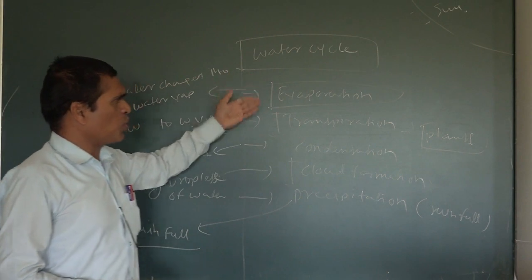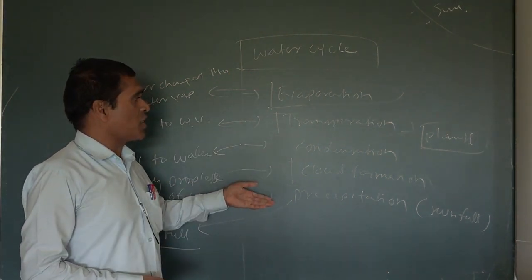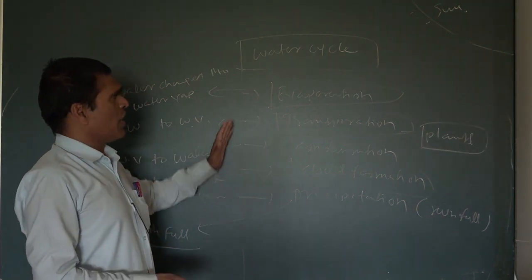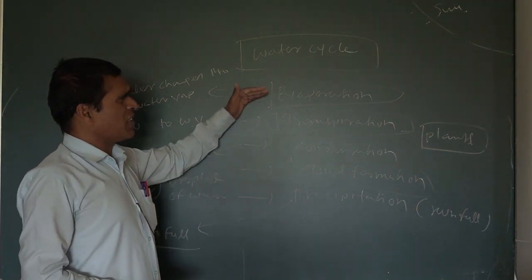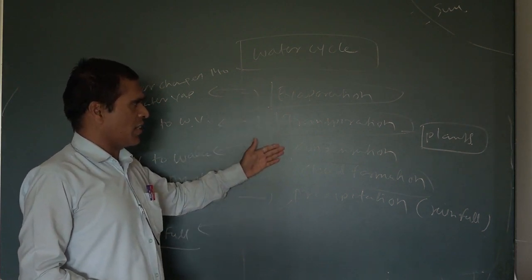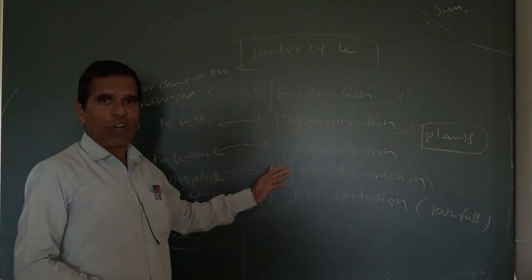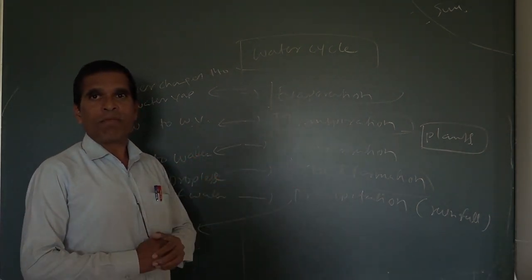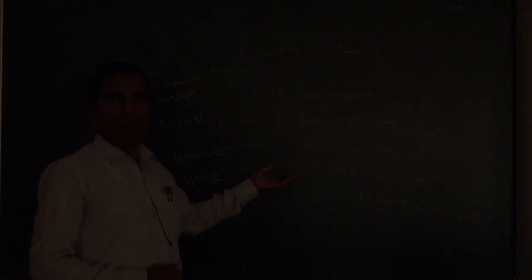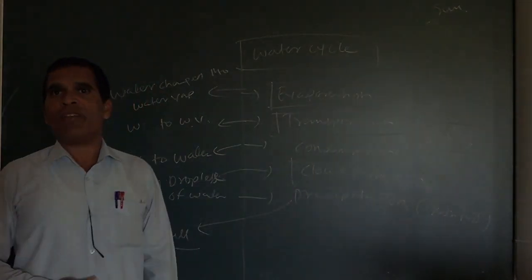In this way, go through all the steps, and definitely the diagram is also given in the textbook, and you will learn many things. In this way, you have to understand the water cycle. These steps you have to keep in mind: evaporation, transpiration, condensation. Condensation means water vapor into water. Cloud formation forms from many water droplets. And after that, precipitation means rainfall.